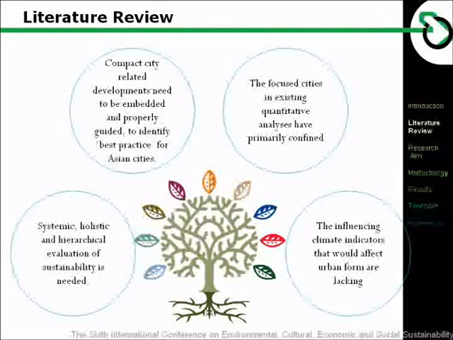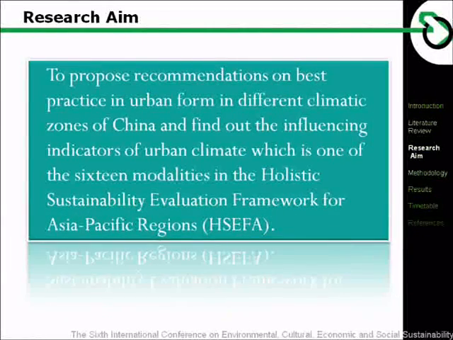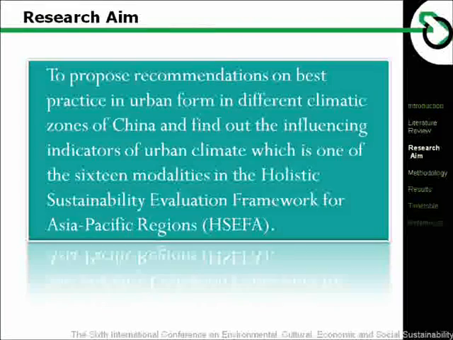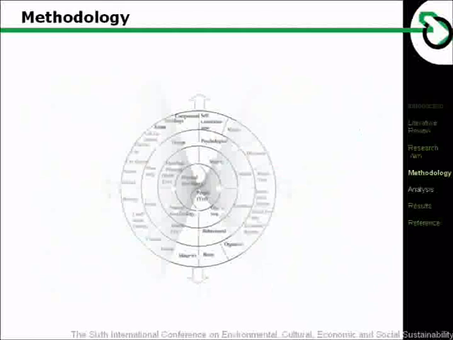The focus of the existing quantitative and qualitative analysis has primarily been confined to single cities. The last gap is that the influencing climatic indicators that would affect urban form are lacking in the literature. Synthesizing the above, the aim of this paper is to propose recommendations on best practice in urban form in different climatic zones of China and find out the influencing indicators of urban climate, which is one of the 16 modalities in the holistic sustainability evaluation framework for Asia-Pacific regions.